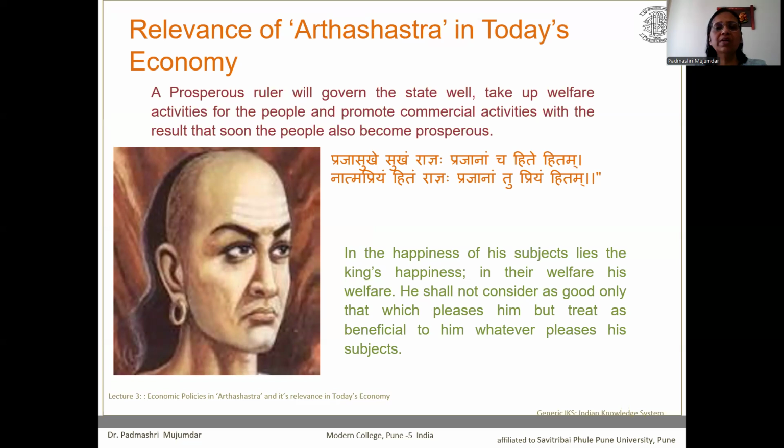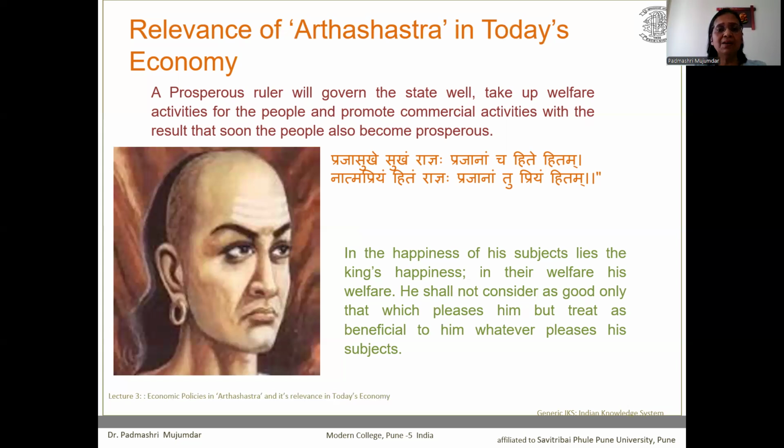So, according to Kautilya, economic policies should be such that they make not only the king happy, but his subjects also happy. That indicates that welfare policy should help the government earn more money, and at the same time provide opportunities to the people of the country to earn more money and achieve maximum satisfaction.